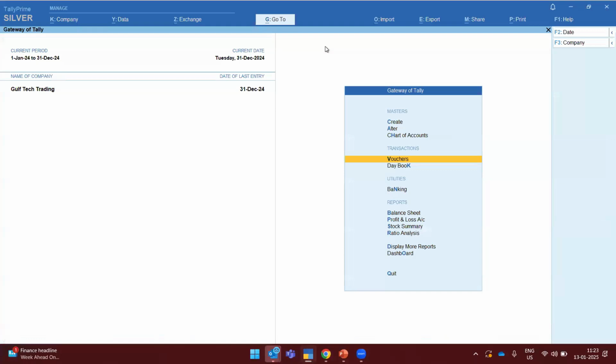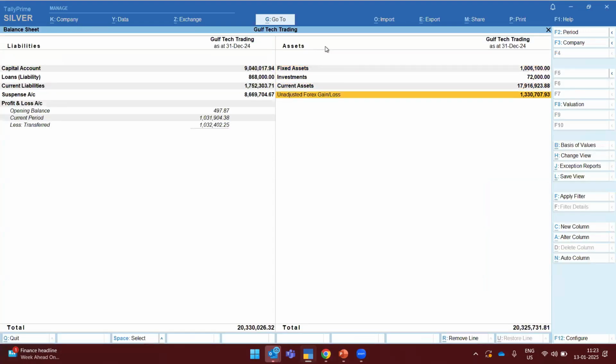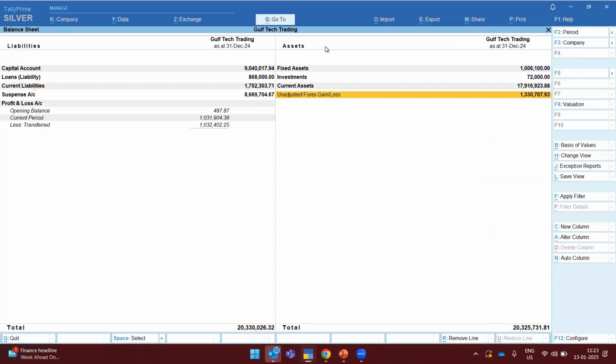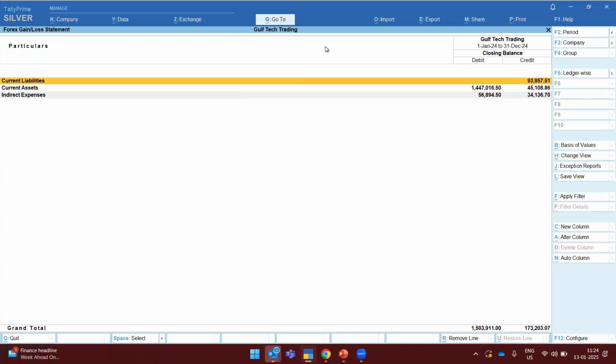And also earlier I have discussed about the forex gain and loss. So in balance sheet, in the asset side, I'll be getting this much of forex gain and loss. So in this particular amount, if I drill down here, I can see there is a liability, there is a current asset, and there is an indirect expense which I have incurred. So in that, the particular amount which is showing, this is the whole amount. And when I drill down here, this is the bifurcation of that particular amount.